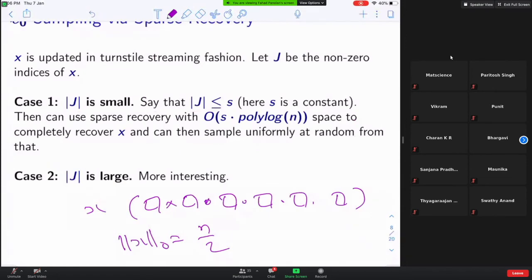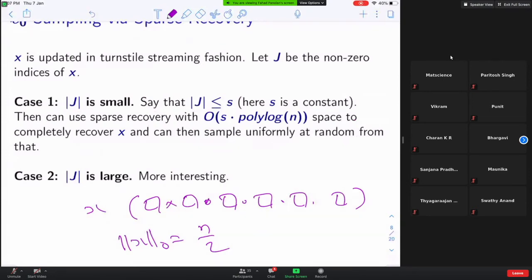Now, suppose I want to use sparse recovery to solve my L0 sampling. How can you do that? I will give you 1 minute, then I will tell you the answer.